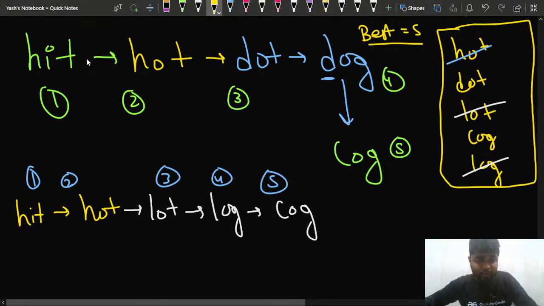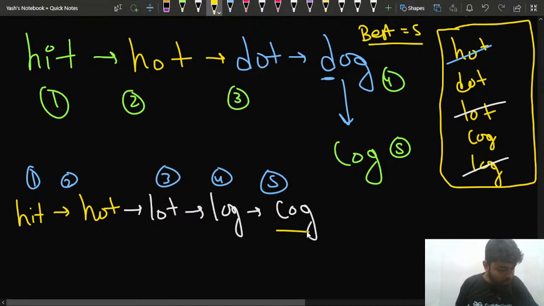Either you can convert hit to hot, then hot to dot, then dot to dog, and then dog to cog, right? Or you can change hit to hot, then hot to lot, and lot to log, and then cog, right? So this is the problem statement.